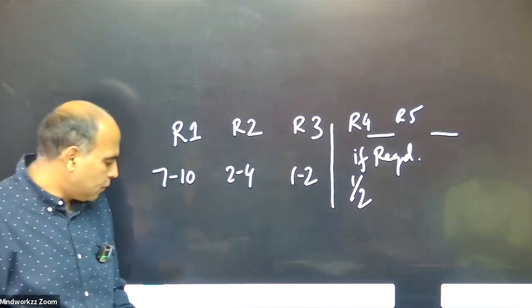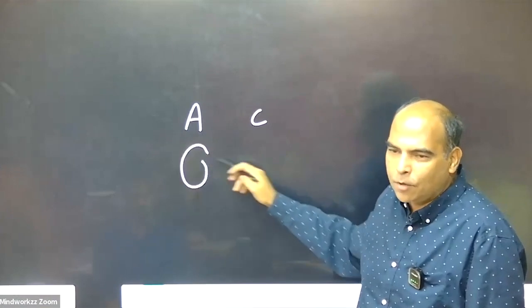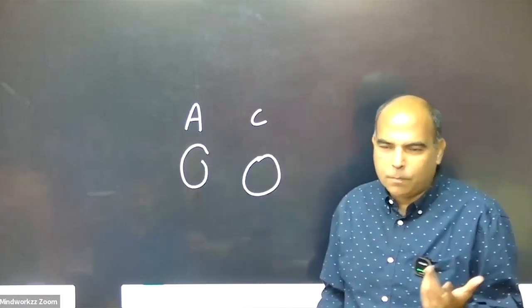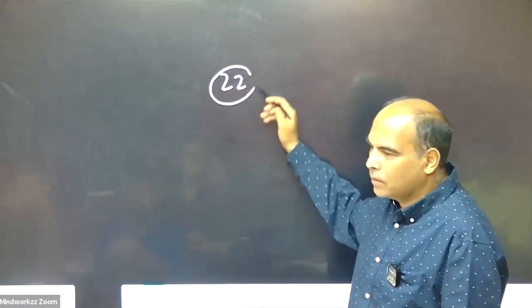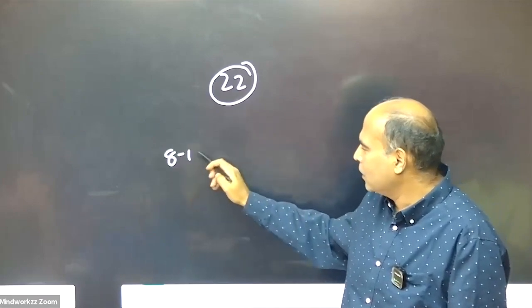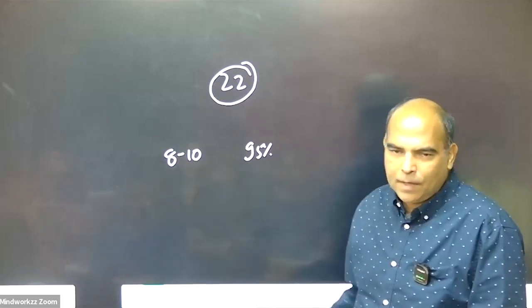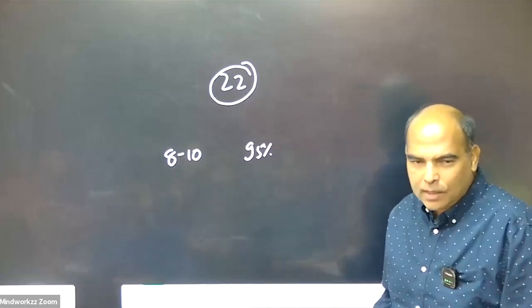I hope we are all clear about one thing. Somebody was asking me, how do you score 99.9 percentile or 100 percentile in the CAT? The answer is very simple. There's no rocket science behind it. It's all about attempts and correct answers: how many questions you can attempt and how many you can get correct. The quants paper now has 22 questions at different levels. If you can initially solve 8 to 10 questions with 95% accuracy, you will be somewhere in the 90 to 92 percentile range.